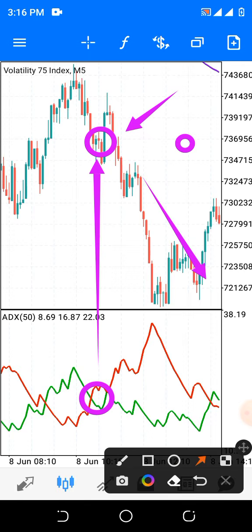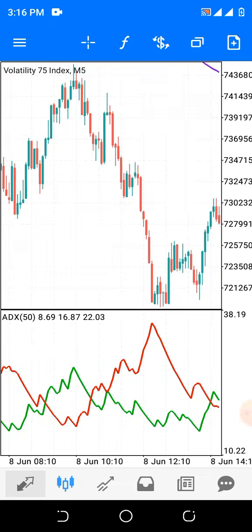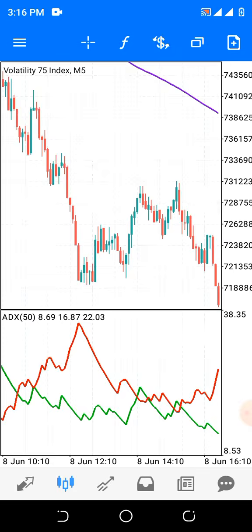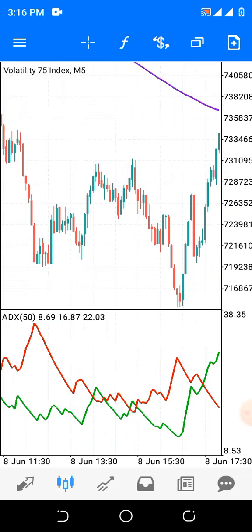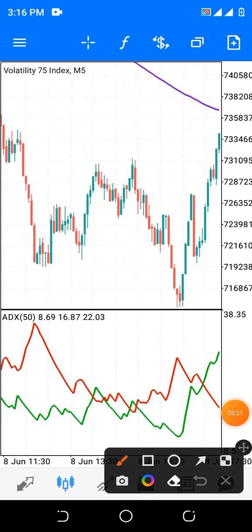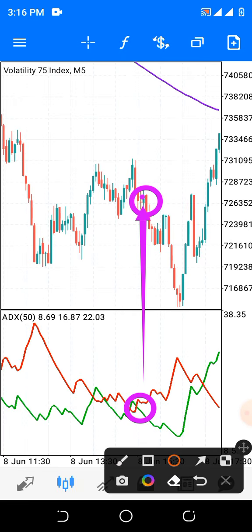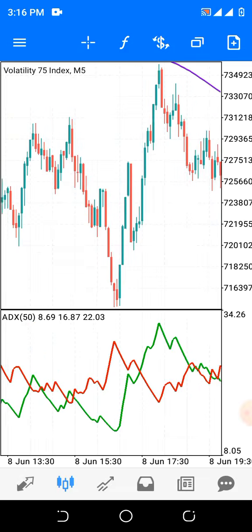Now this is another opportunity for you to make huge gain from the market. This is another crossing here, and if you observe, look at this. This is where you need to make your sell entry. Do you understand? Take your profit, move away from the market and wait for another signal.